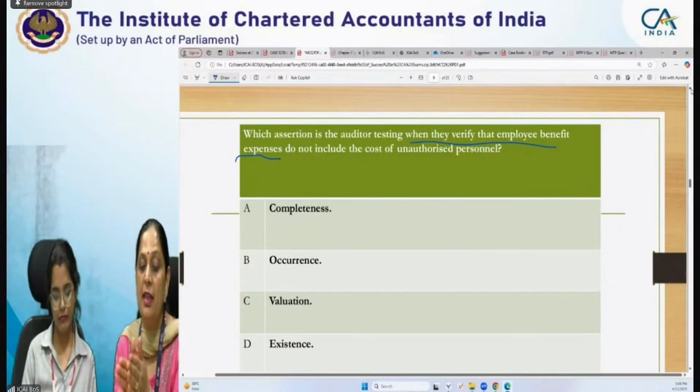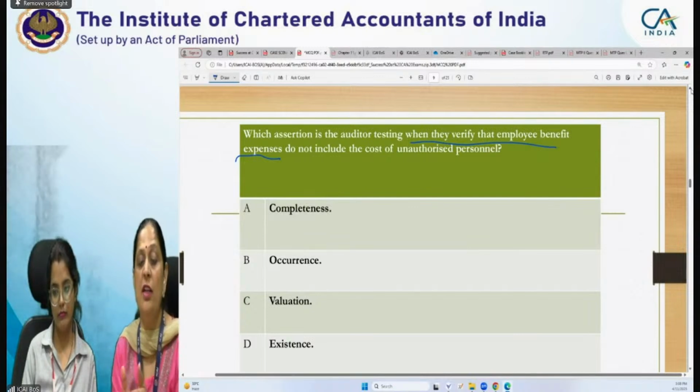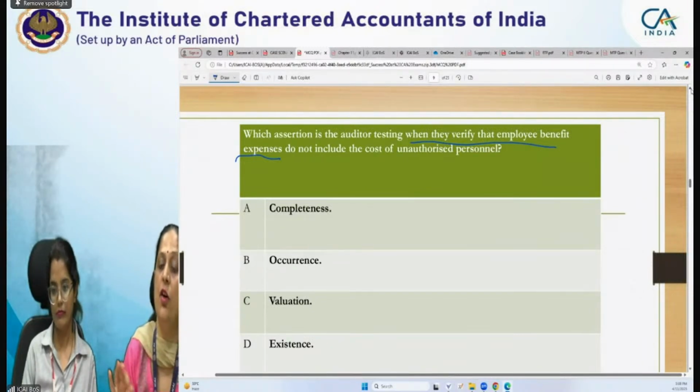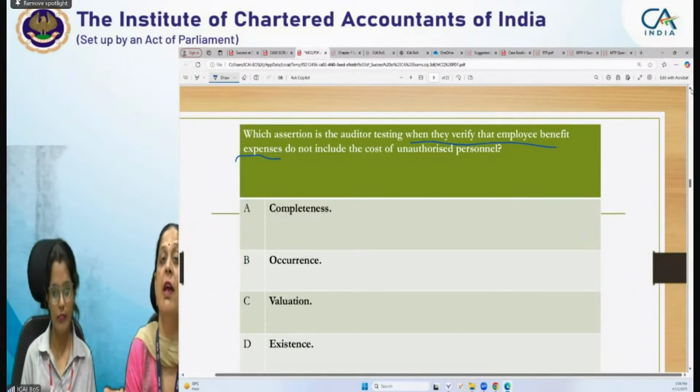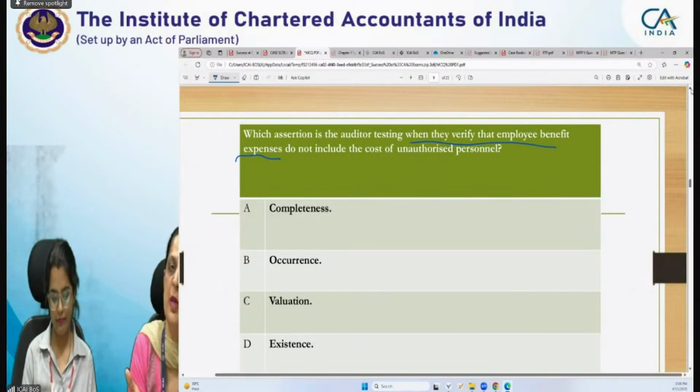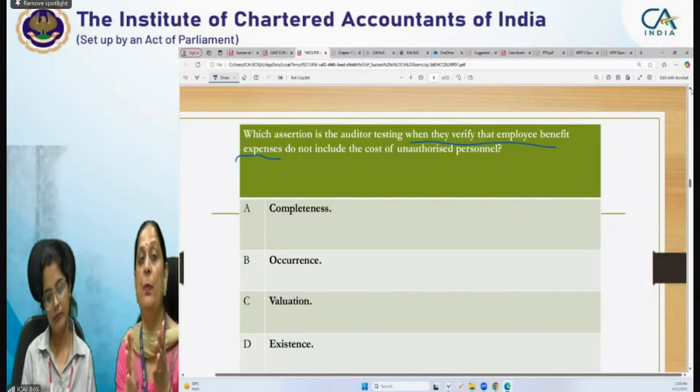Okay. And then thereafter, if it is not, then we should not show it. If it is, that is covered in your occurrence assertion. Okay, valuation assertion specifically talks about values, monetary values. Okay, and cutoff assertion is specifically for that particular period.